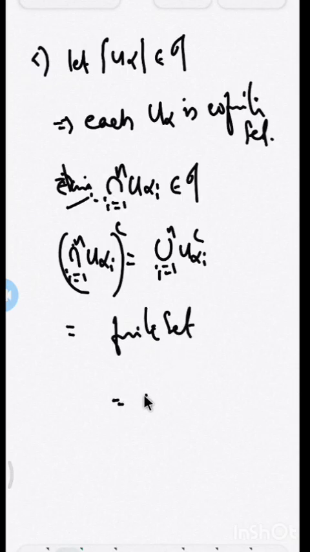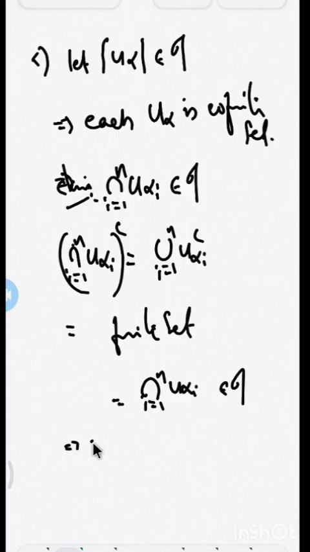So, which implies the intersection i equal to 1 to n U alpha i, when the complement of a set is finite, that set is called a cofinite set. When the set is cofinite, it automatically belongs to tau. So, here the complement of this intersection is a finite set. Therefore, this intersection belongs to tau.